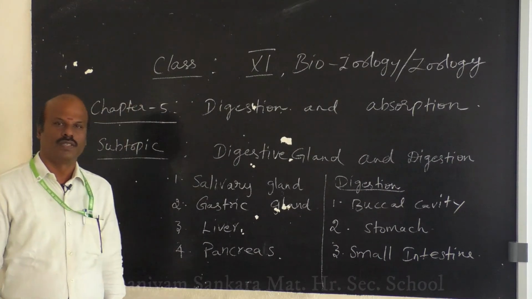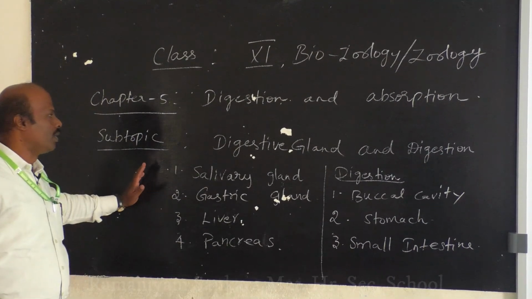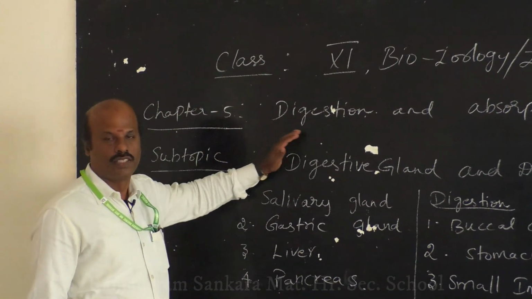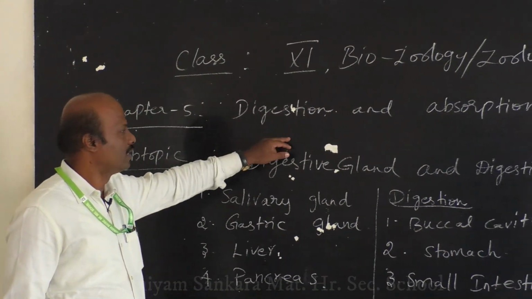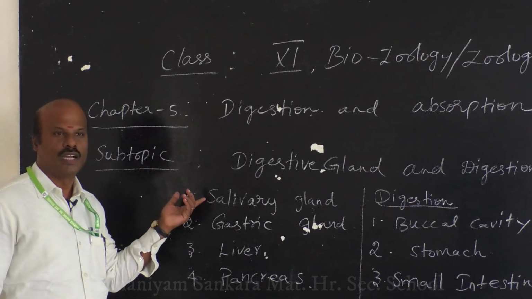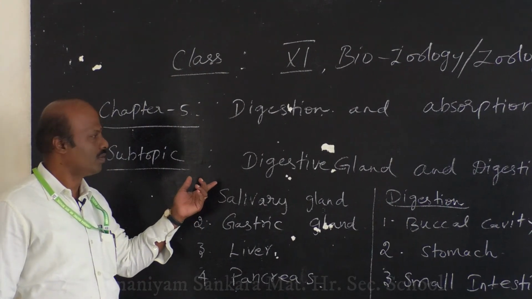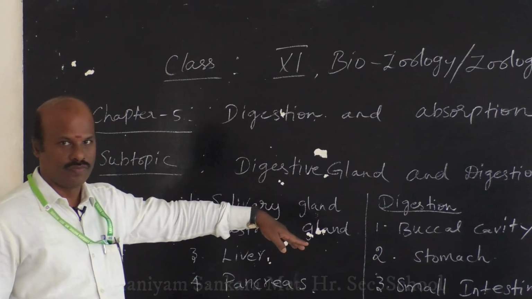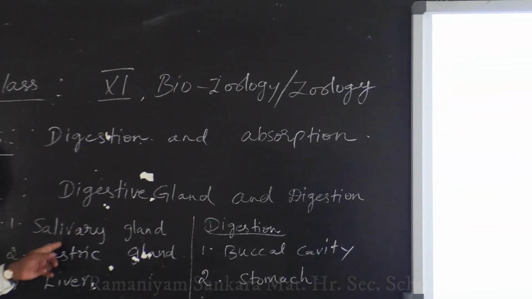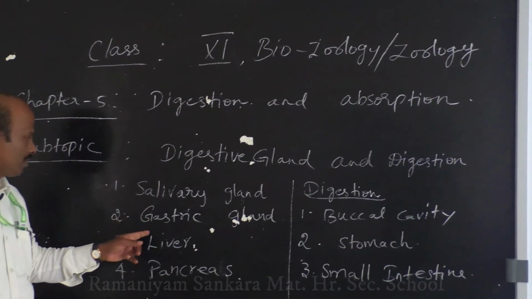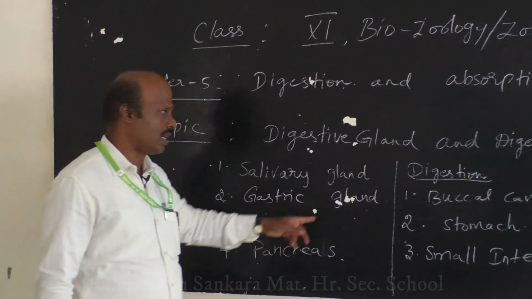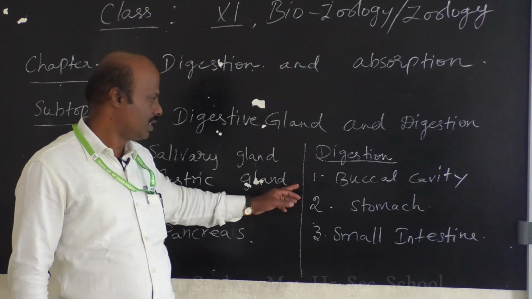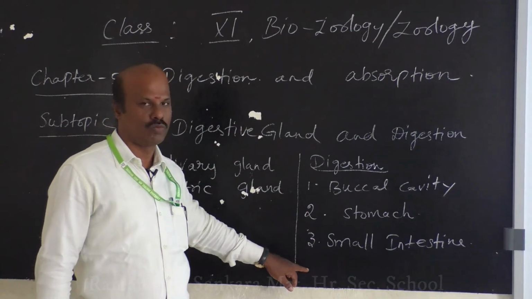So good morning students. Today we are going to discuss Unit Chapter 5, digestion and absorption, the same chapter. Last class we discussed the alimentary canal. Today we are going to discuss the digestive glands and digestion. Under digestive glands we will discuss the salivary gland, gastric gland, liver and pancreas. Under digestion we will discuss how digestion takes place in the buccal cavity, stomach and small intestine.